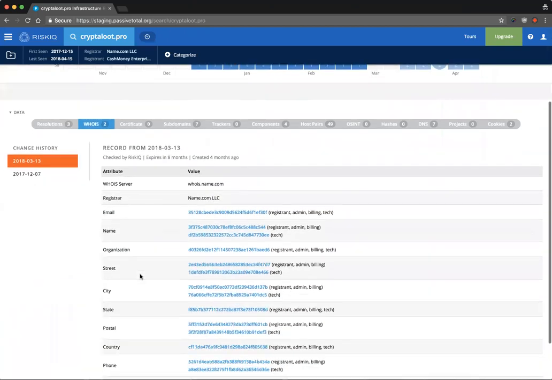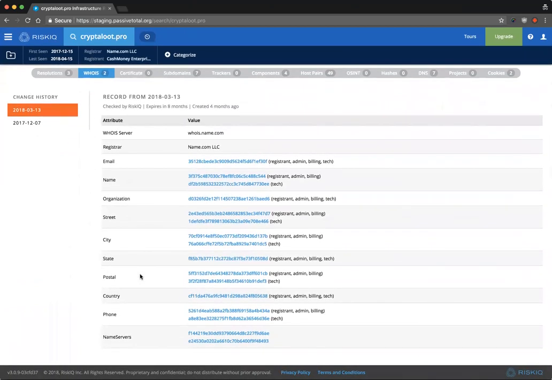If I look at the WHOIS record, you can see here that we've MD5 summed all of the values in the WHOIS record, so that we're now just seeing a hash as opposed to the real information. What's interesting about this is that it's not necessarily revealing or leaking any privacy as related to the user, but as analysts, we're still able to make connections since these values are unique. So what we've done here in our experiment is we've MD5 summed everything inside the record. So just looking at it's not going to give us much value.